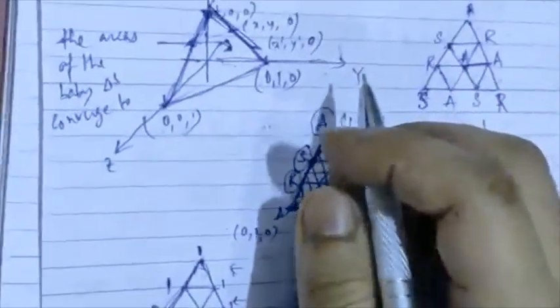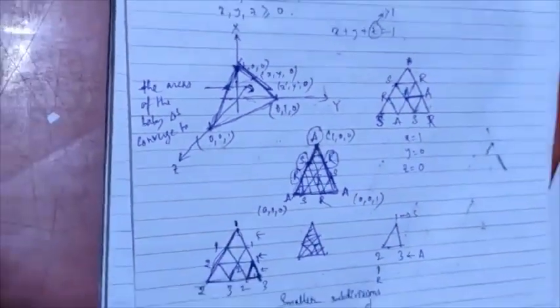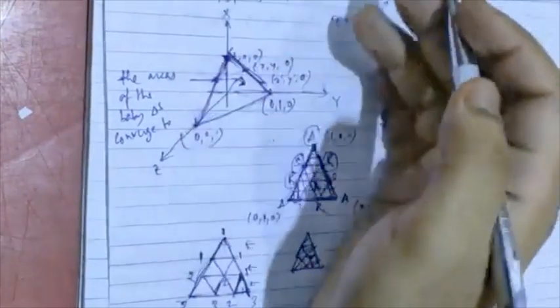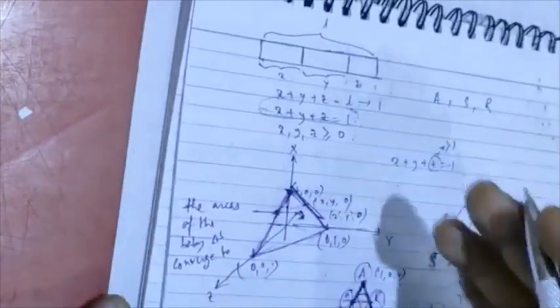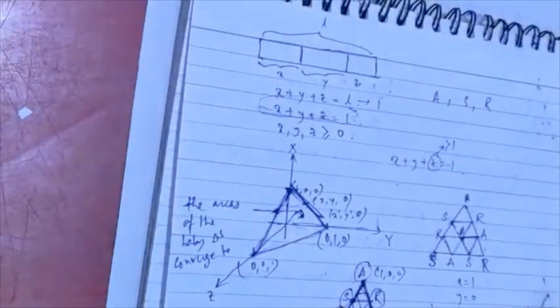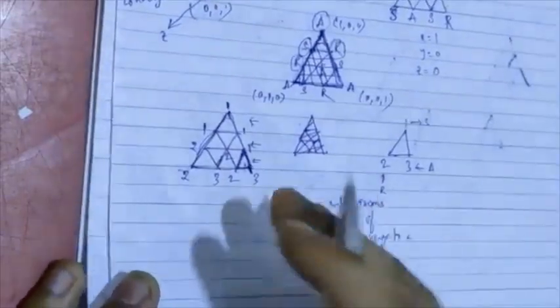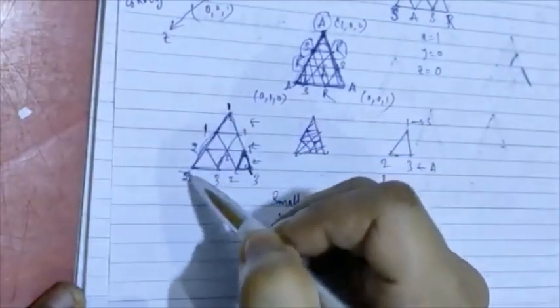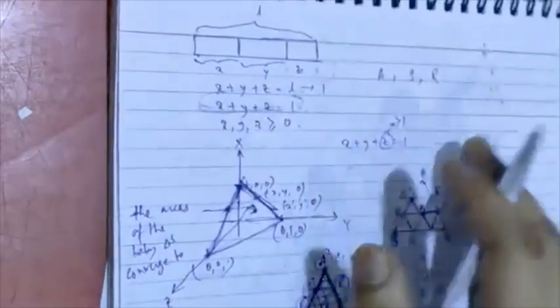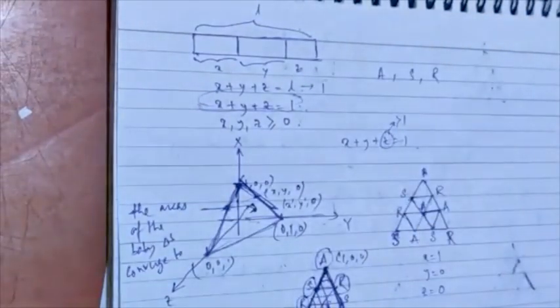If this is the point where the areas of the baby triangles converge to, then at this point I have a subdivision that removes the fuzziness that I had in the initial subdivision. So this subdivision exactly corresponds to an envy-free division of the cake.